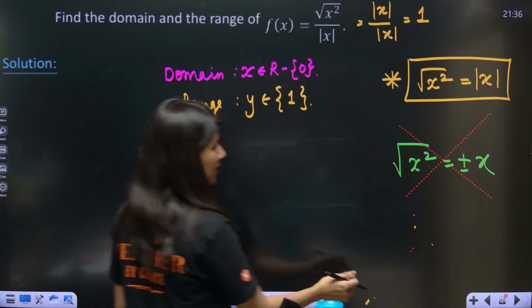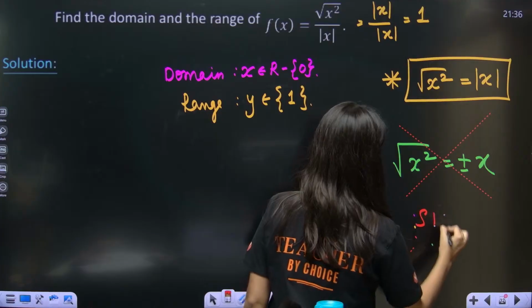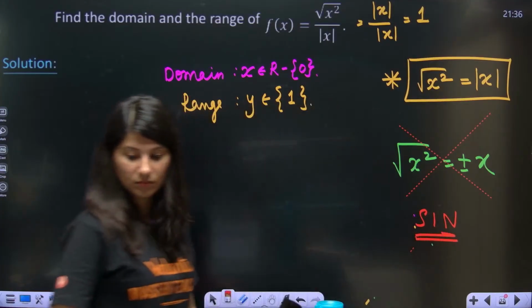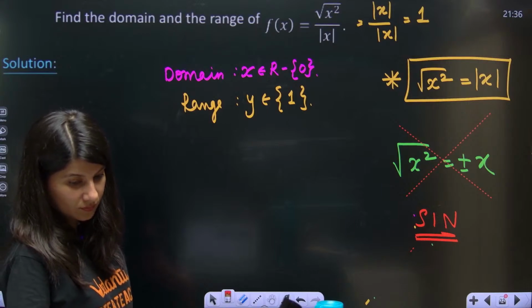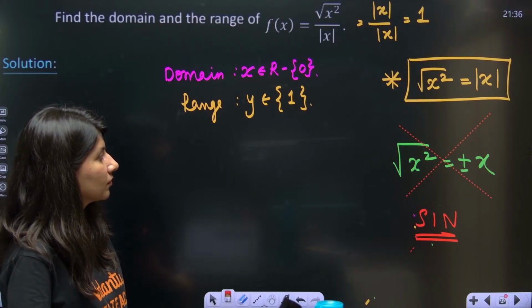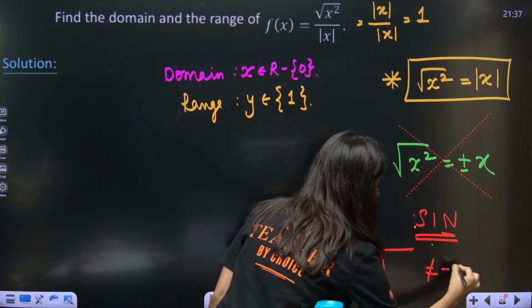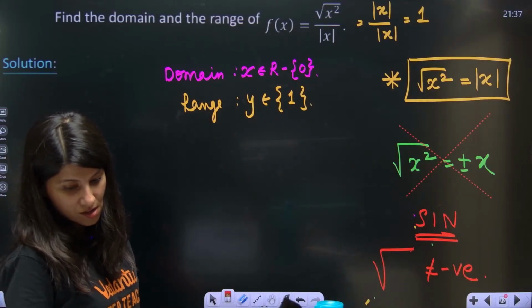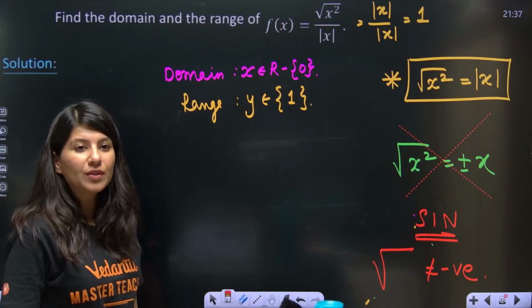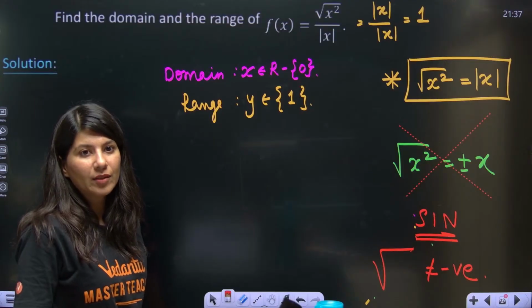Please don't do this. This is a sin. The output of a square root can never ever be negative. Everybody getting it?